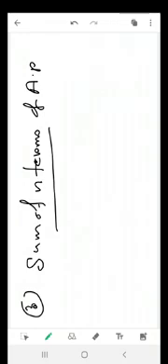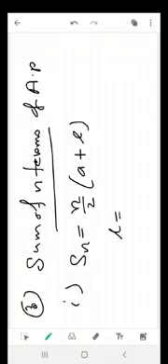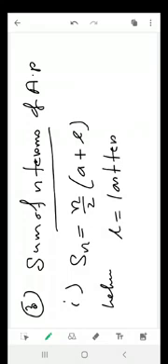Okay, there are two formulas. Number 1, Sn equals to n by 2 (a plus l). Okay, so you know what is n, what is a, what is l. Where l is the last term, and you can write the last term also as the nth term.